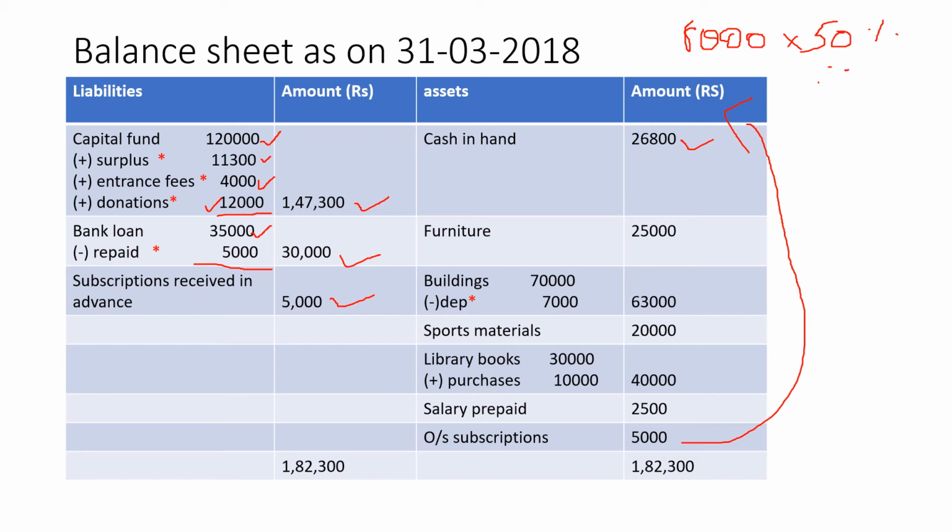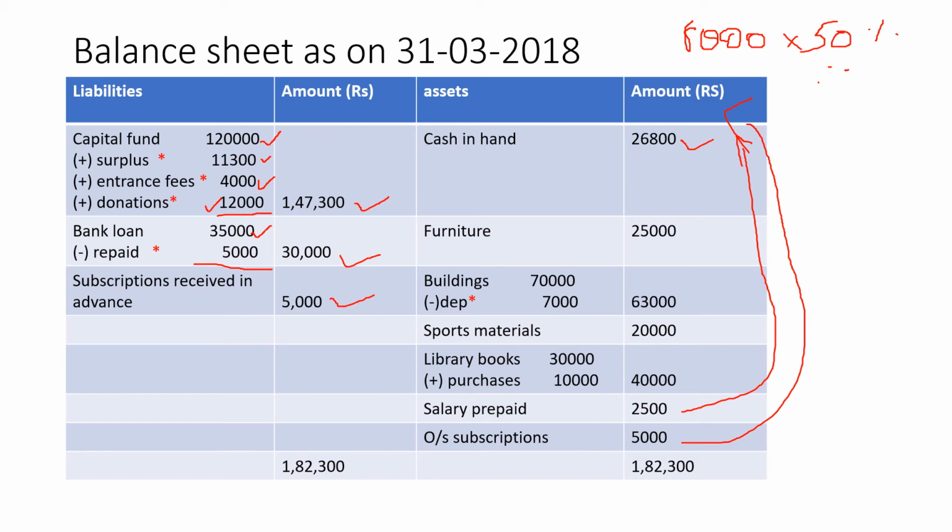assets. Now if you have any prepaid expenses, even if some expenses were paid in advance, we consider that an asset. So in adjustment number 2 you have salary prepaid, that is also an asset. So salary prepaid 2,500, you write it before you write the cash in hand. That is a better order I feel. So first outstanding subscription 5,000, salary prepaid 2,500, then cash in hand 26,500. Then record the remaining assets.